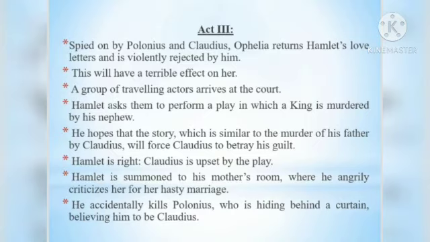And then it is revealed that the ghost was right and Hamlet's intuition was right, and that Claudius was guilty of the murder because Claudius is upset by the play. And then Hamlet is summoned to his mother's room. He is summoned to Gertrude's room, and there he loses his temper and he accuses his mother for her hasty marriage. And in that scene, Hamlet accidentally kills Polonius, thinking that it was Claudius. So that marks the end of Act 3.